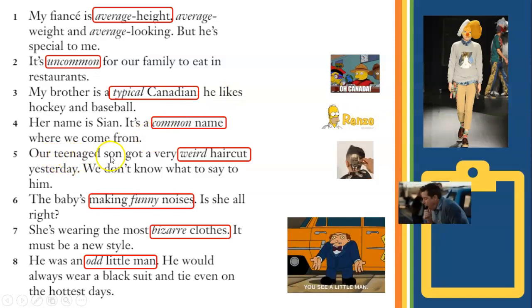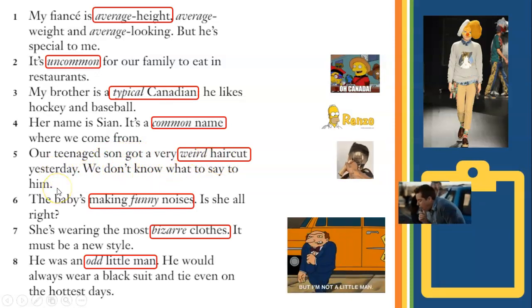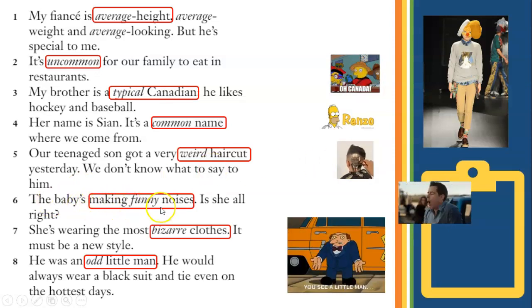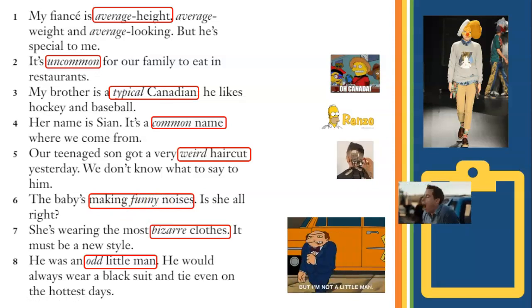Our teenage son got a very weird haircut yesterday. We don't know what to say to him. Look at this haircut right here with Trump on the back of his head. The baby's making funny noises. Is she all right? Now, funny noises, we can say not common noises, weird noises, not normal noises.